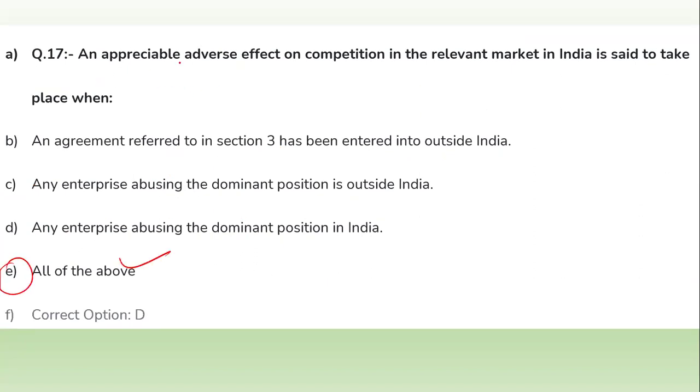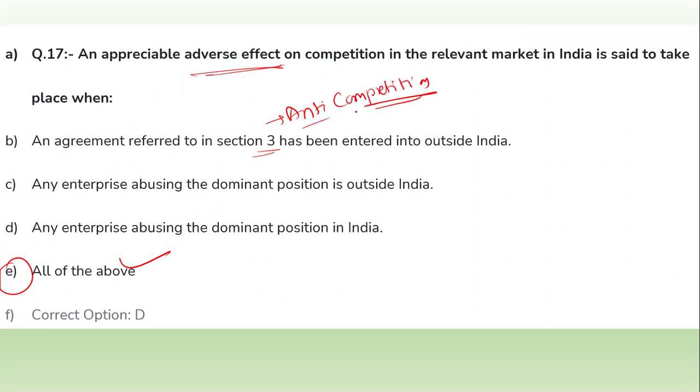The adverse effect on competition in the relevant market is said to take place when the agreement referred to in section 3 is entered into. First of all, I have a question: what is section 3? Section 3 is for anti-competitive agreements.